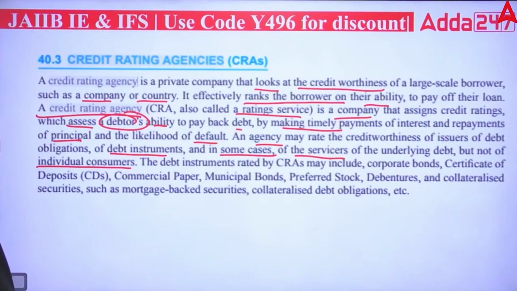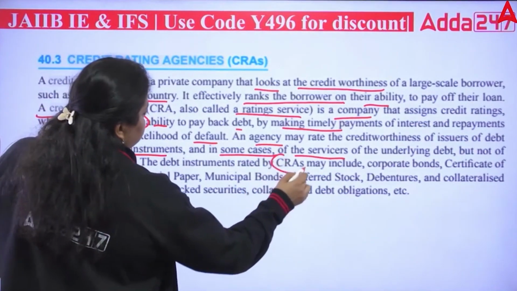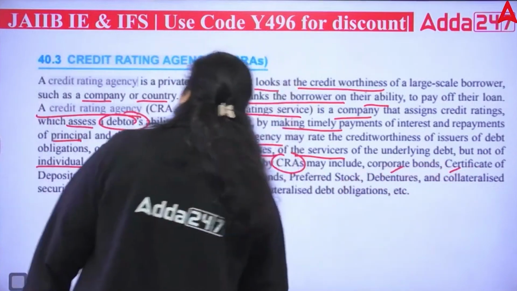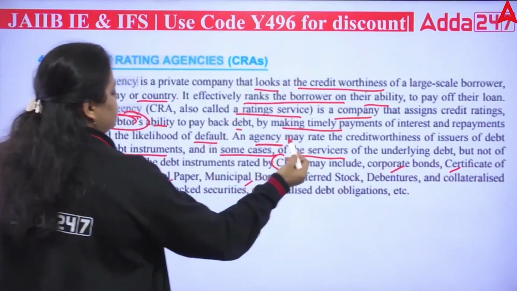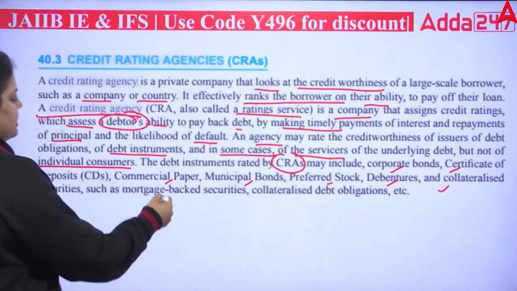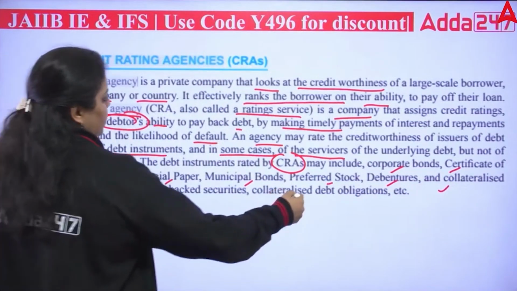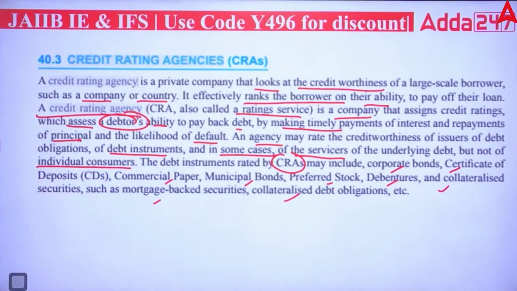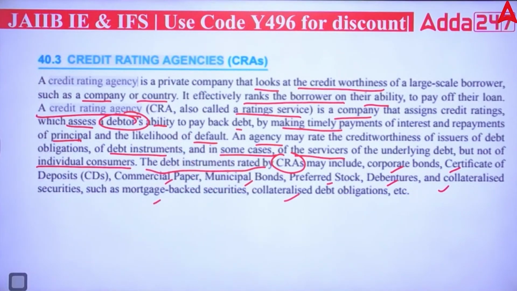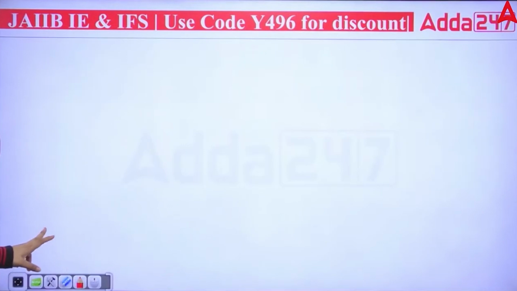Okay. So the debt instruments rated by credit agencies may include what? The corporate bonds, certificates of deposit, commercial paper, municipal bonds, preferred stock, debentures, collateralized securities, mortgage-backed securities, collateralized debt obligations. All of these will be covered under the rating for debt instruments. All these debt instruments get rating from the credit agency. Clear? Do remember this also.